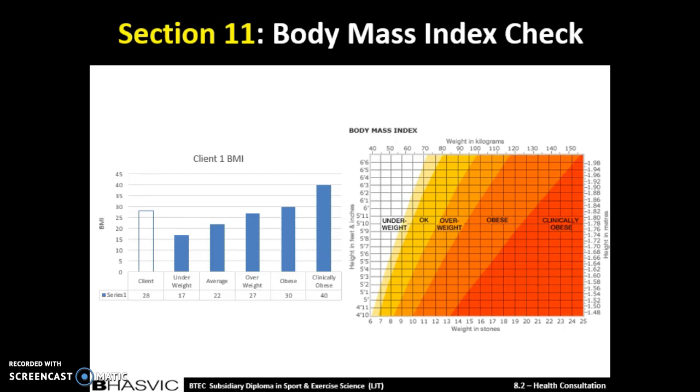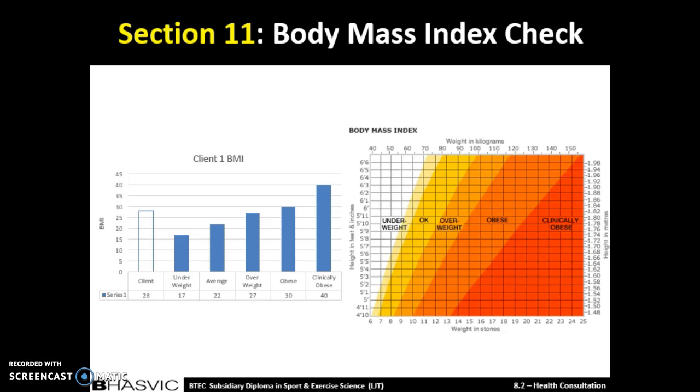Sue being in the overweight section will be due to her poor diet and all the fast food that she's having in her diet. It'll also be because of the little exercise that she is doing. This is where she's putting on a lot more fat and not working off the fat afterwards, so then she's just gaining fat. Therefore, we're going to have to get Sue's diet back to being balanced, with not as much fast food and proper cooked meals, and also get her doing a lot more exercise than she's doing, so she can burn off the weight that she already has and stop her from putting on more.